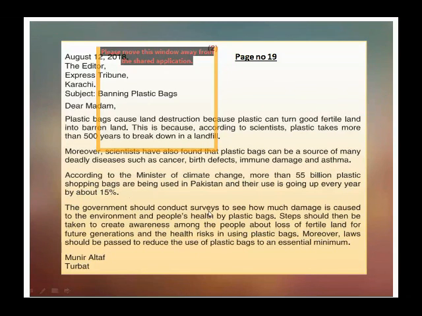The government should conduct surveys to see how much damage is caused to the environment and people's health by plastic bags. Steps should then be taken to create awareness among the people about loss of fertile land for future generations and the risk in using plastic bags. Moreover, laws should be passed to reduce the use of plastic bags to an essential minimum.